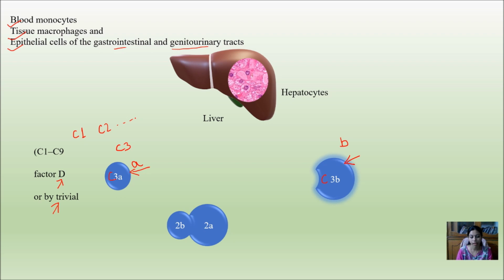So except for complement 2, in all the other complements in active form, the bigger part, which participates in the complementation, is denoted by small b, while the smaller part is denoted by small a.